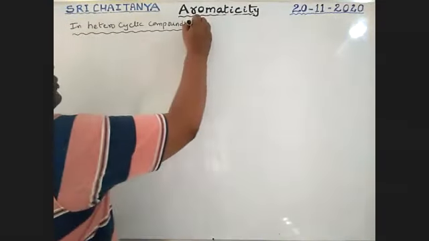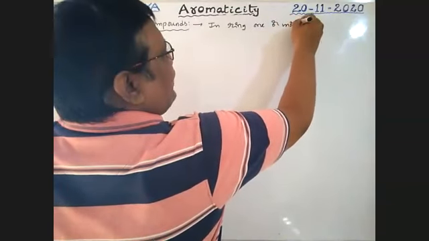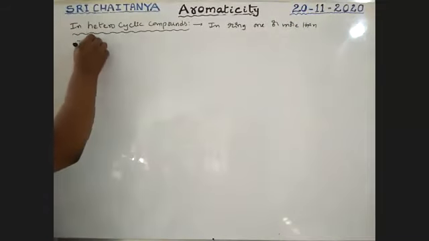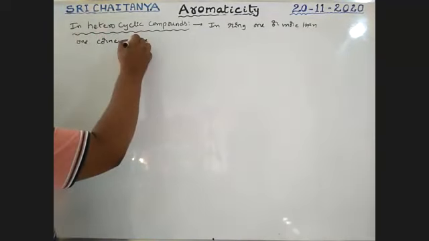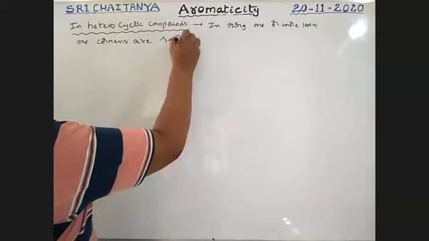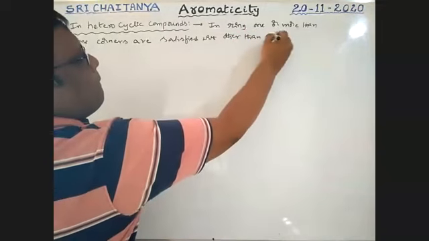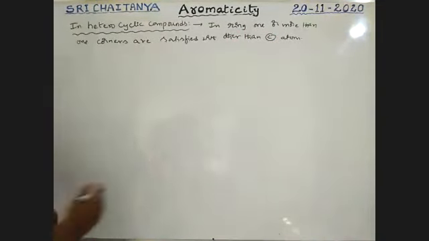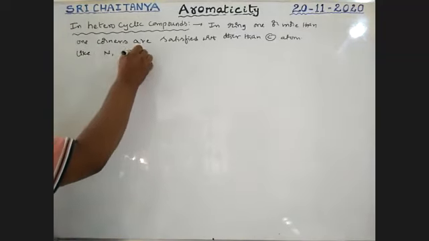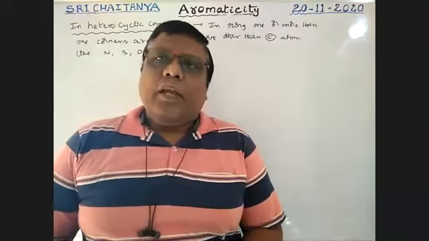Now let us take some examples. Heterocyclic compound means in the ring, one or more corners are occupied by atoms other than carbon, like nitrogen, sulfur, oxygen, etc. Those are called heterocyclic compounds. Let us take some examples.